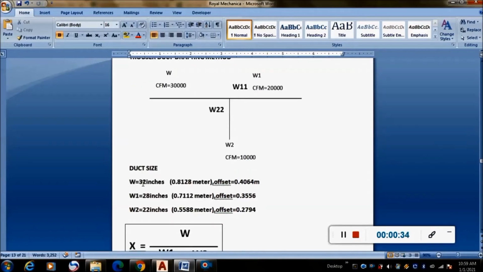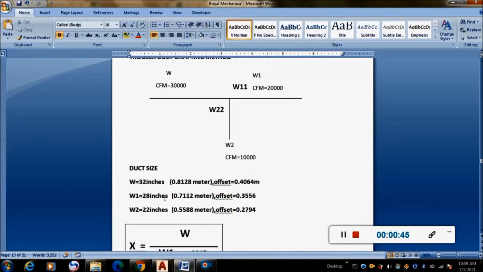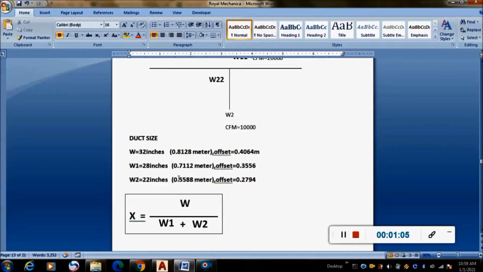W is 32 inches. We have calculated this value in the duct sizer, and W1 is 28 inches, W2 is 22 inches. I have calculated everything in meters because my figure is in meters. And the offsets we have got are 0.4064, 0.3556 and 0.2794 for the respective widths.